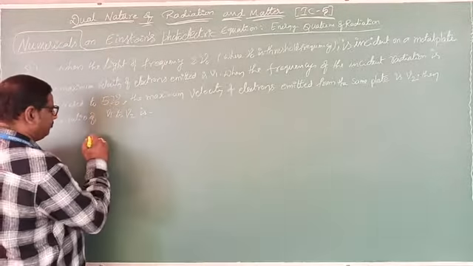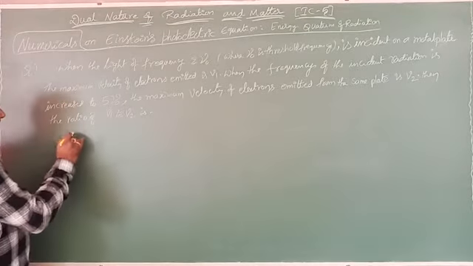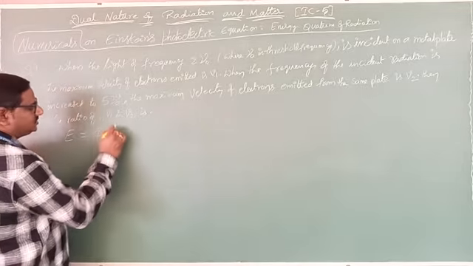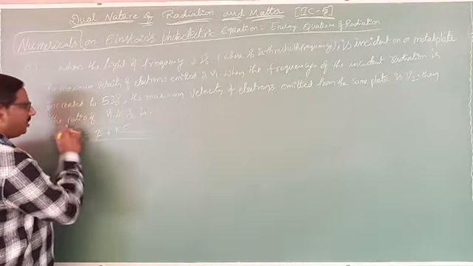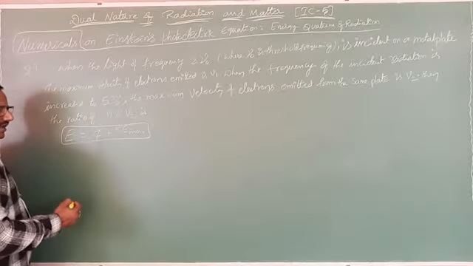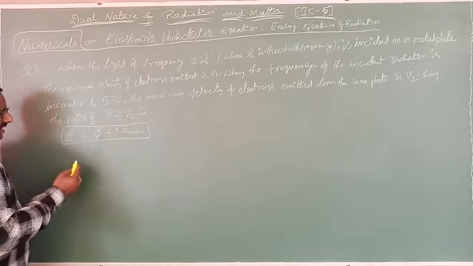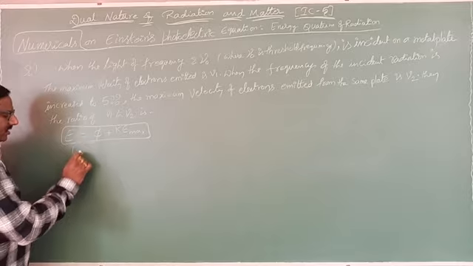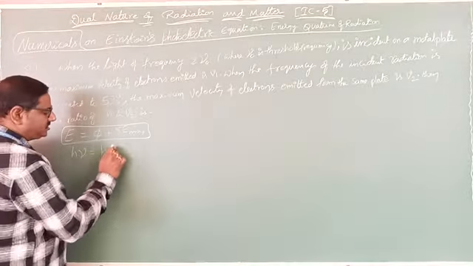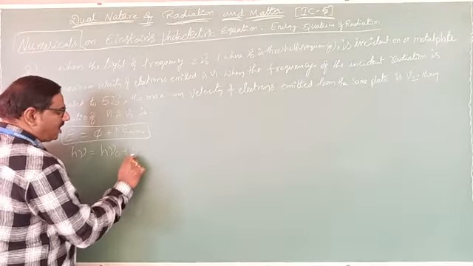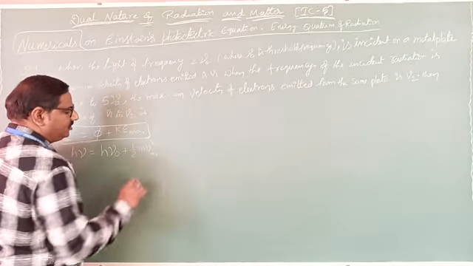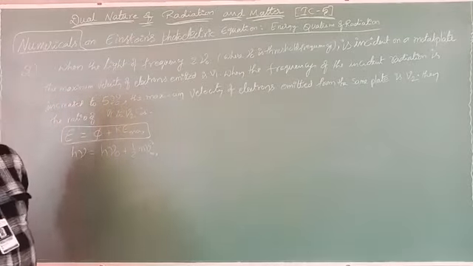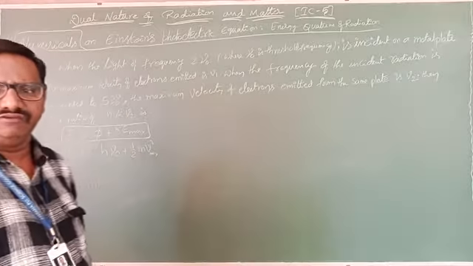E equals phi plus kinetic energy maximum. This is called Einstein's photoelectric equation. In terms of frequency, you can write h nu equals h nu naught plus half m v square maximum. This is Einstein's photoelectric equation.